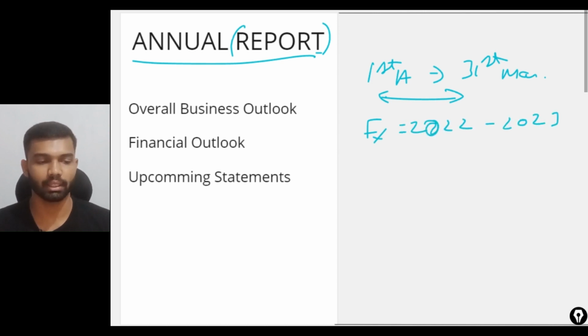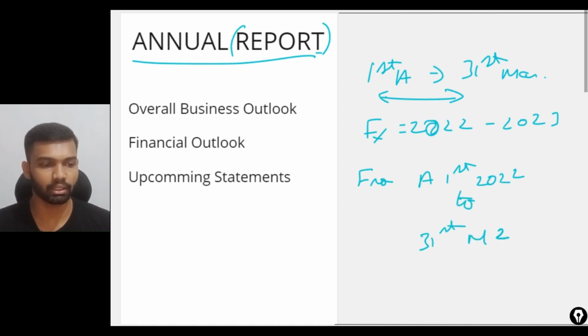It means that from April 1st 2022 to 31st March 2023, what the company has done. That is the annual report. That is the annual report for FY 2022 and 2023.